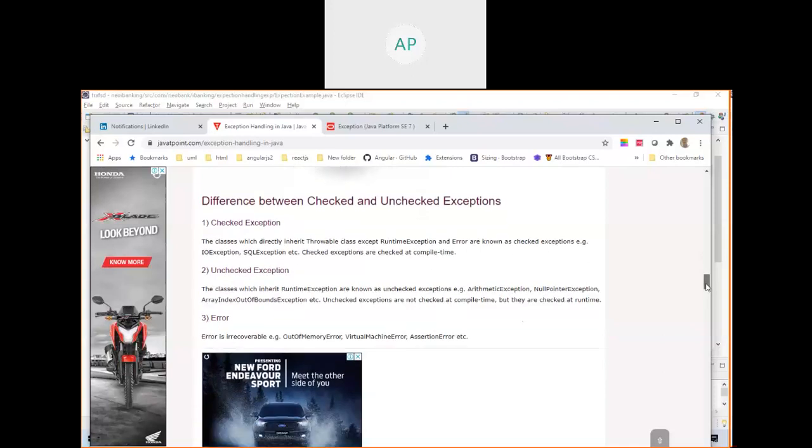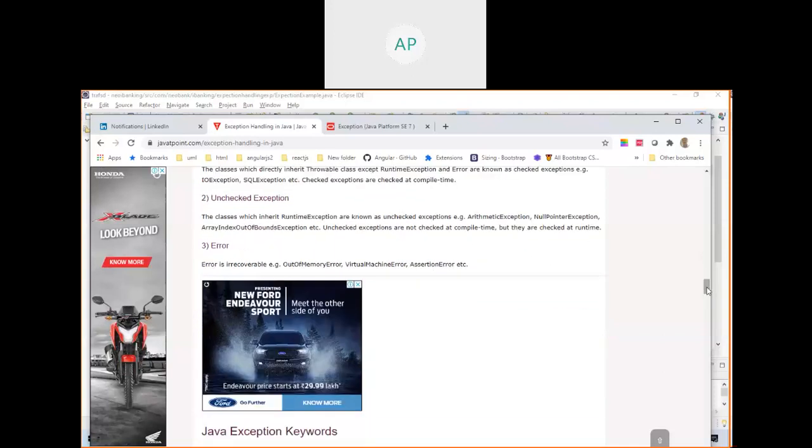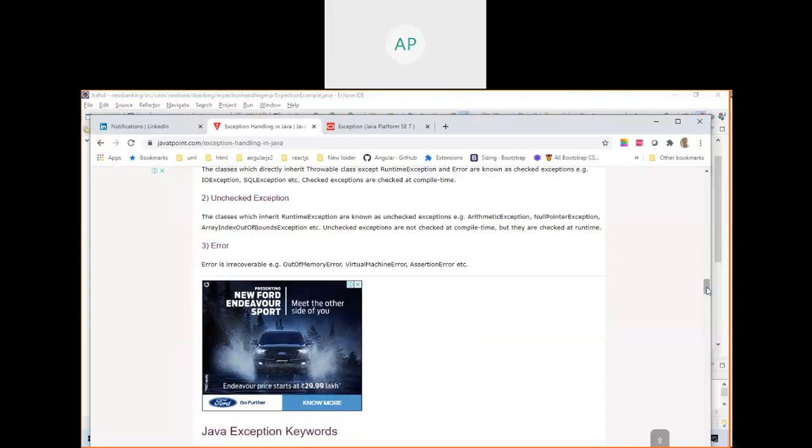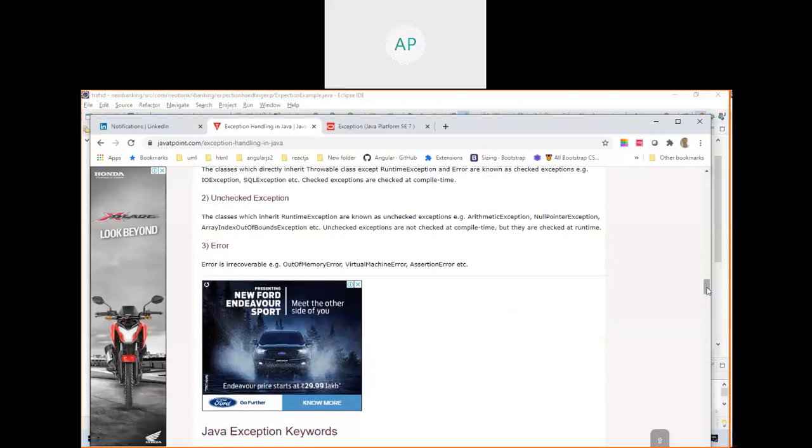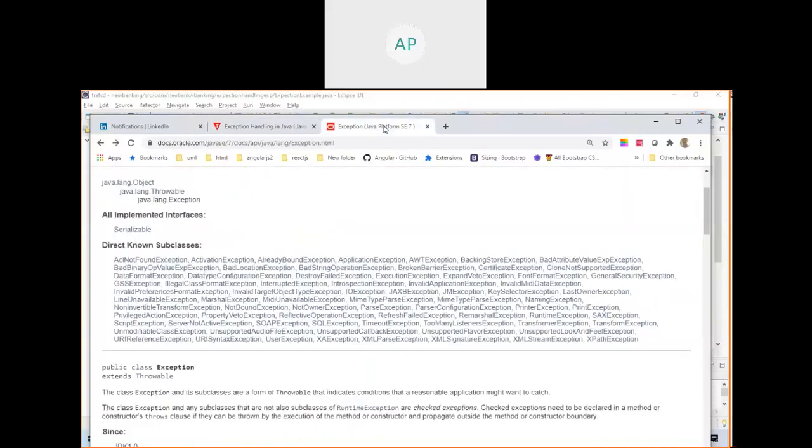See here, the classes whose hierarchy is Throwable, except RuntimeException and Error, are known as checked exceptions. The classes which inherit RuntimeException are known as unchecked exceptions, like arithmetic exception and null pointer exception. So it's a type of exception. It is throwing one exception, right? Whether the type is checked or unchecked: if that class extends Exception, then it's checked. If that class extends RuntimeException, then it's unchecked. See here, all these are subclasses of Exception, right? All these classes are checked exceptions.